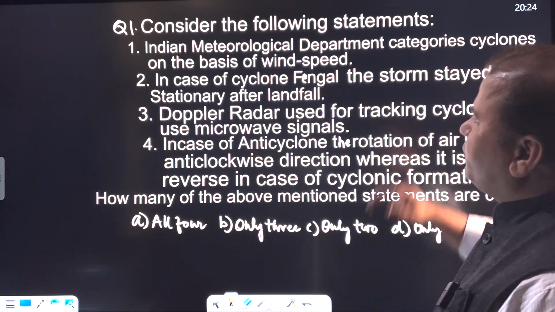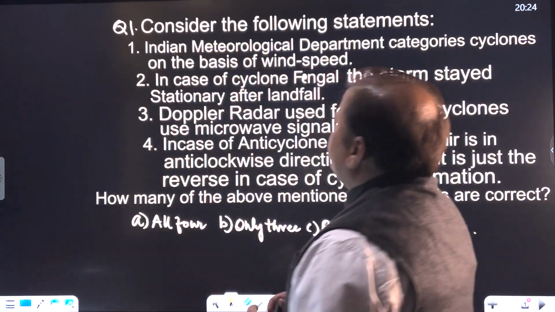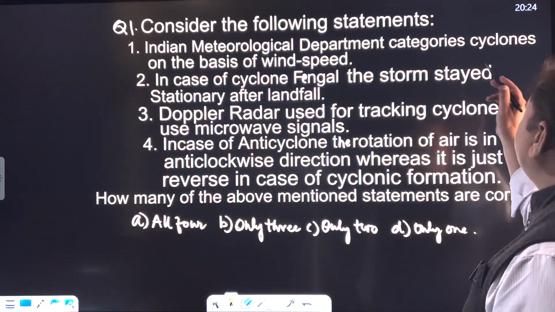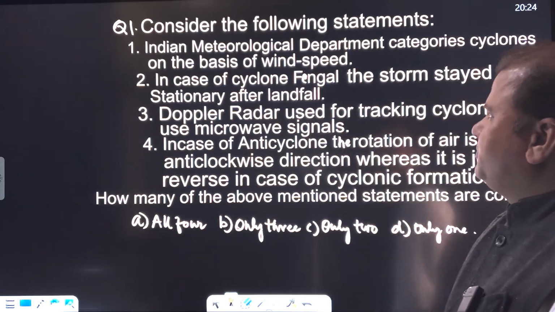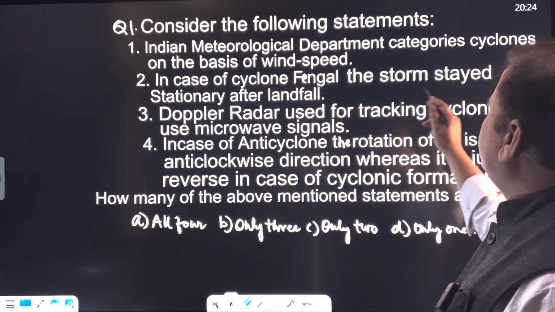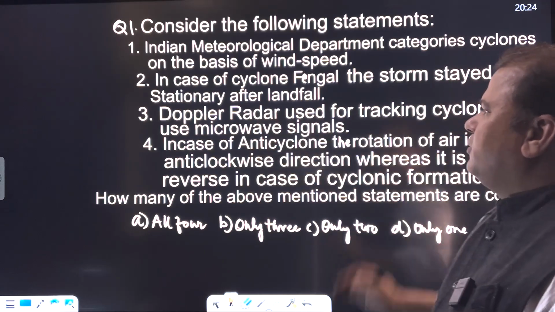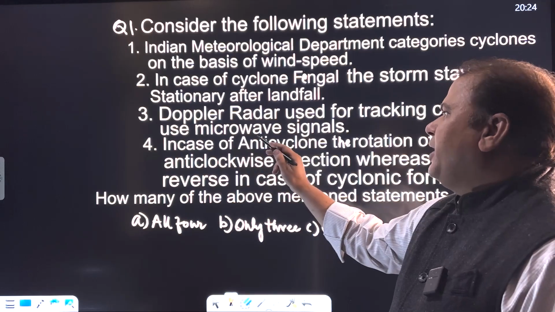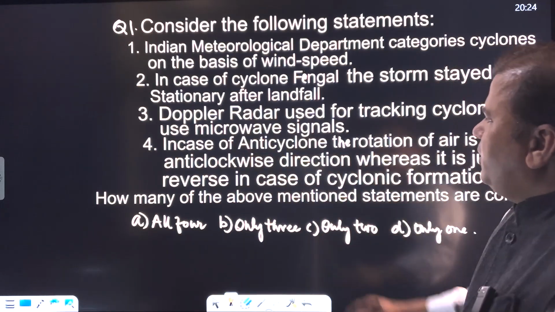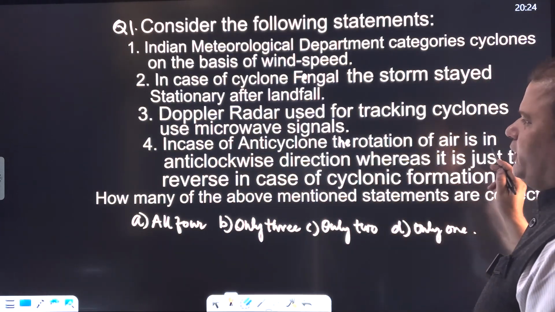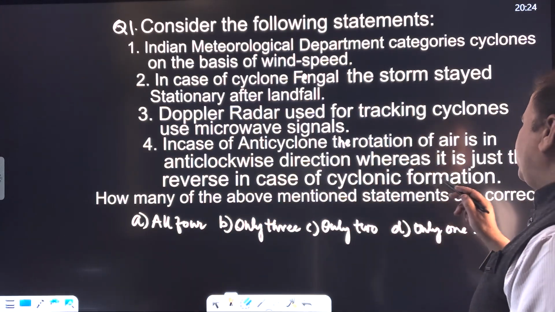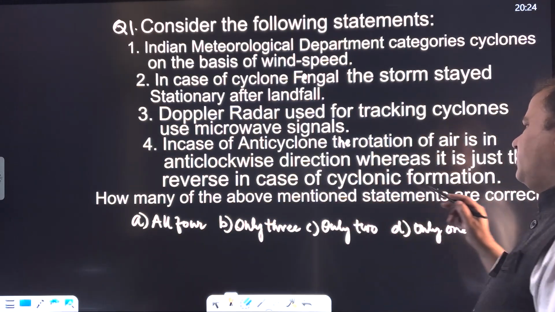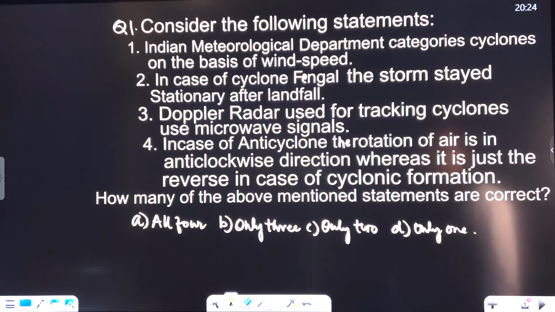Let's continue with the questions of the day. Consider the following statements. First question. The Indian Meteorological Department, that's IMD, categorizes cyclones on the basis of wind speed. In the case of cyclone Fengal, the storm stayed stationary after landfall. Doppler radar used for tracking cyclones uses microwave signals. In the case of anticyclone, the rotation of air is in the anti-clockwise direction, whereas it is just the reverse in the case of cyclonic formation. How many of the above mentioned statements are correct? You have to select that.